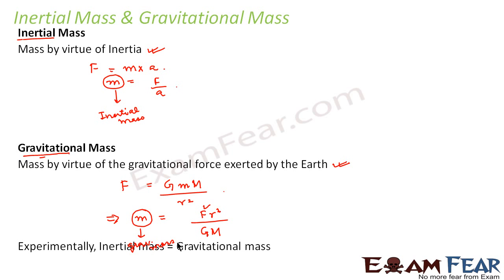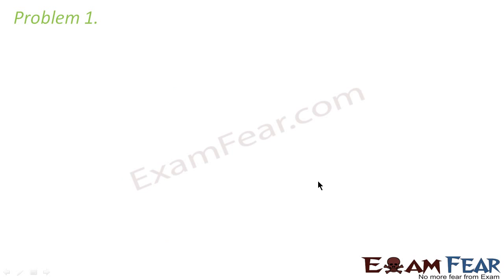However, experimentally it has been found that the value of inertial mass is the same as that of gravitational mass. That means if you consider any object and experimentally calculate its inertial mass, it is found to be the same as its gravitational mass. Therefore, while solving problems or in our day-to-day life, we don't differentiate mass as inertial or gravitational mass. But actually, they are not the same. They have different interpretations, but the values of inertial and gravitational mass come out to be the same. Now let us look at some problems.